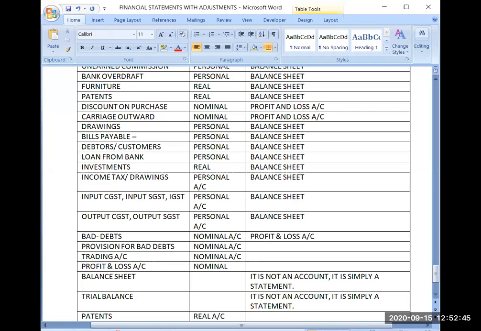Bad debts is an indirect expense, an indirect loss. That's why it will go to the profit and loss account. It's a nominal account. It is a loss linked to the credit sales of goods. Provision for bad debts is also a nominal account. That will also go to the profit and loss account.